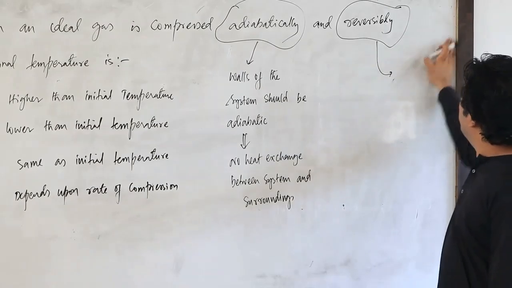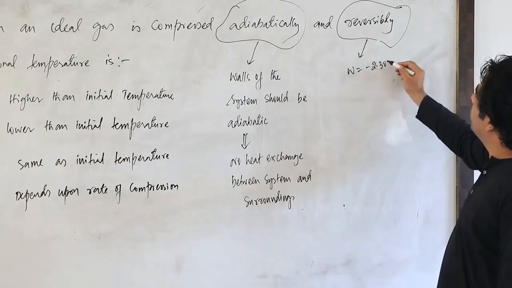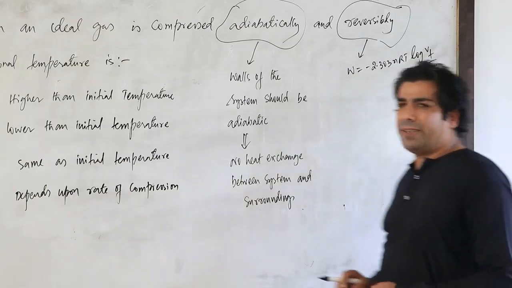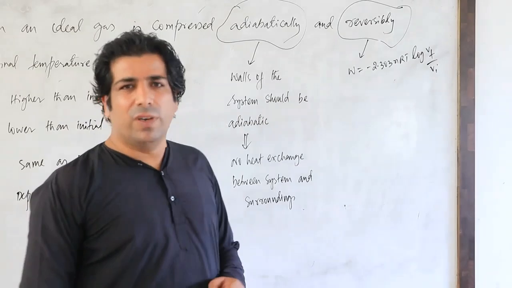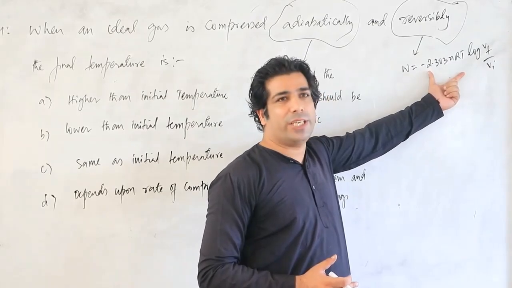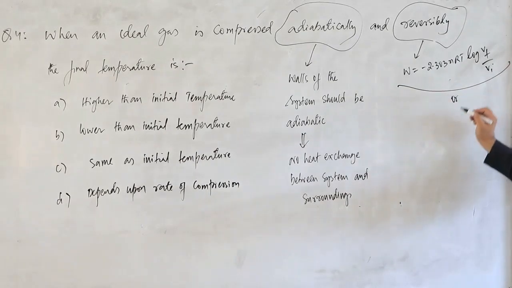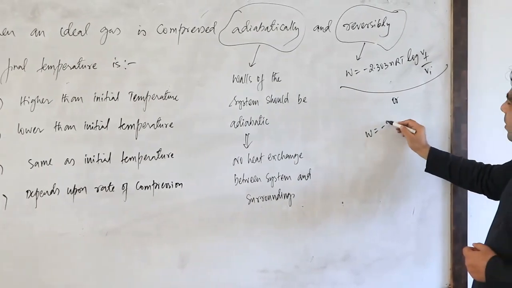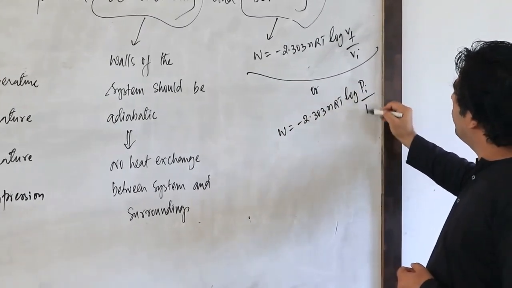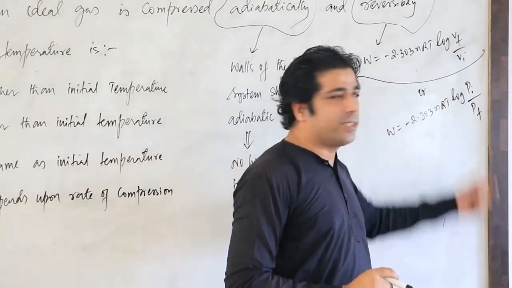So wherever there is a term like reversible work, this expression can be used, depending on if volume is changing. If pressure is changing, then this expression can be further modified, which I will teach you in the next class. It can also be written as minus 2.303 nRT log P initial upon P final, because pressure and volume have an inverse relationship, so I am inverting the terms here.